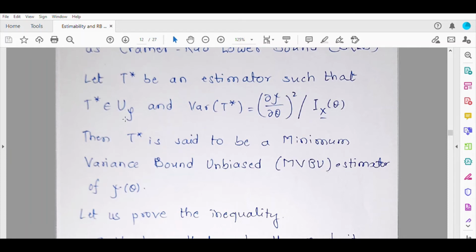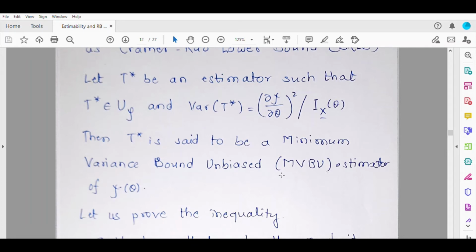And so this estimator T star is such that no better unbiased estimator can be provided for this function, better in the sense of variance. There cannot be an unbiased estimator whose variance is lesser than that of the minimum variance bound unbiased estimator. Such an estimator we call MVBUE in short, or minimum variance bound unbiased estimator.